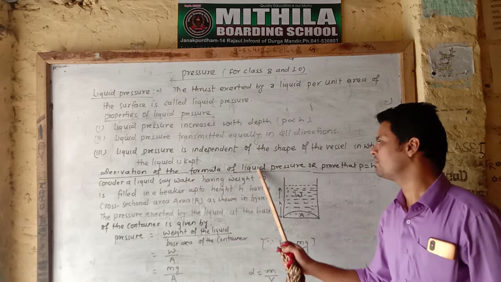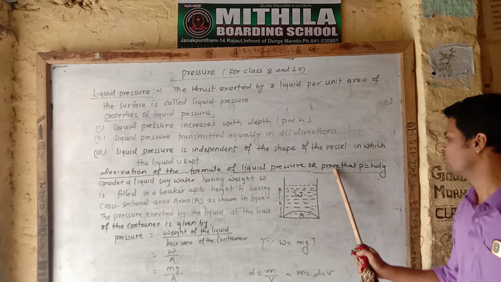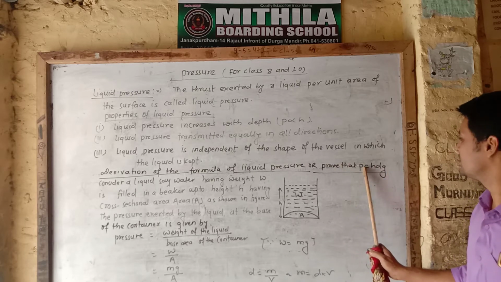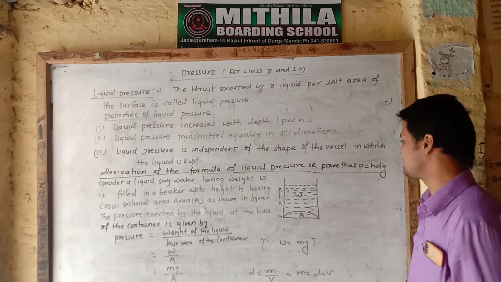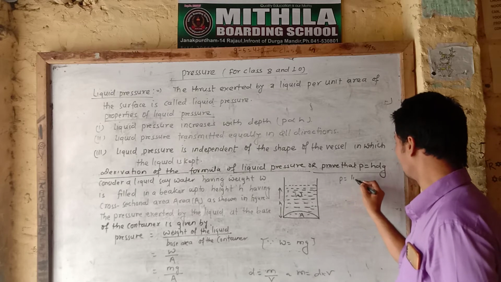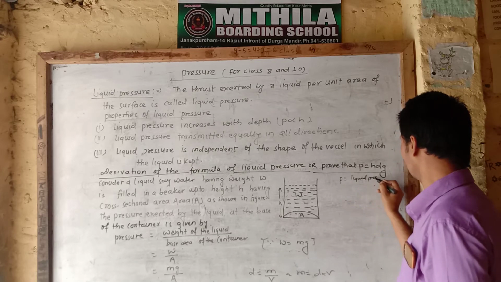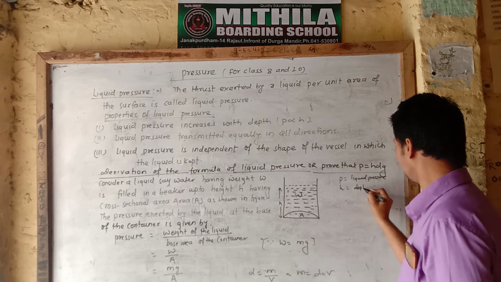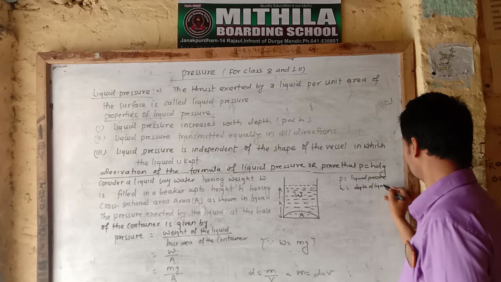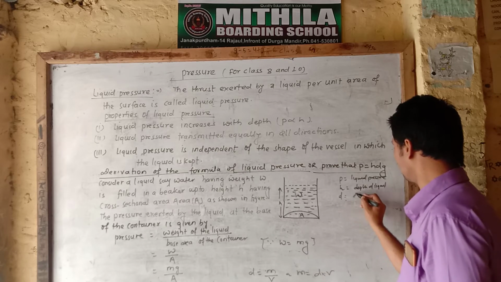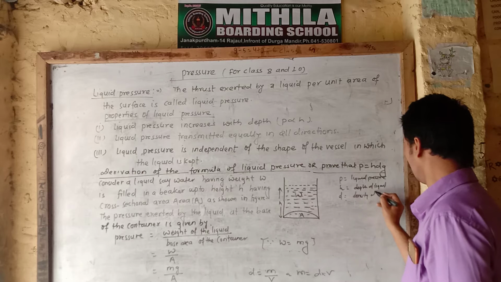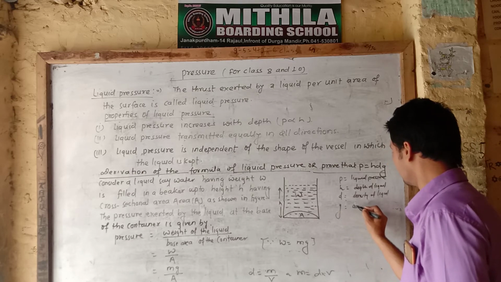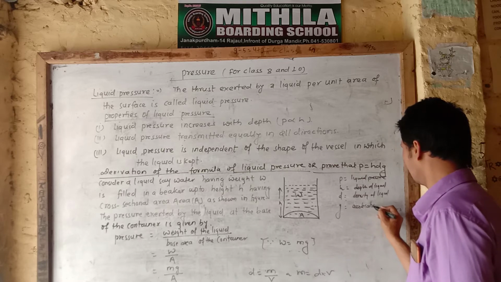Now, let me derive the formula of liquid pressure. Or you can say, prove that P is equal to hdg, where P stands for liquid pressure, h stands for depth of liquid, d stands for density of liquid, and g stands for acceleration due to gravity.